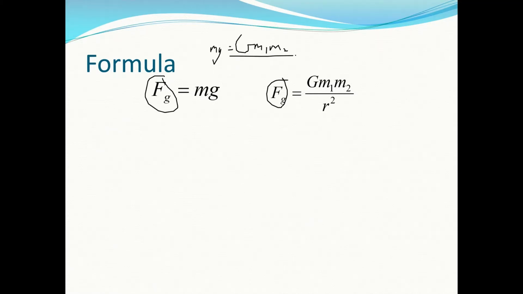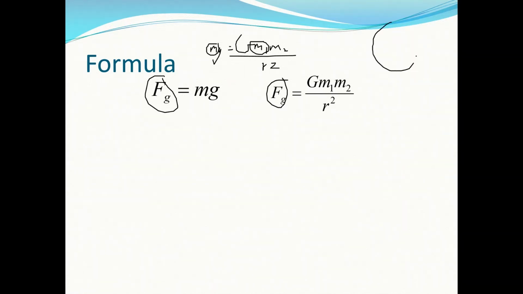So to find this formula for a gravitational field, we can combine these two formulas that we know. This equals Fg, this equals Fg. If they both equal Fg, then mg is equal to G m1 m2 all over r squared. We can just combine them together. So one of these masses is going to cancel out, but you have to think of which one.